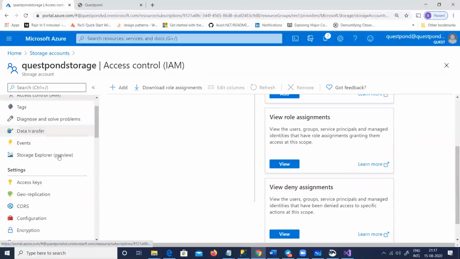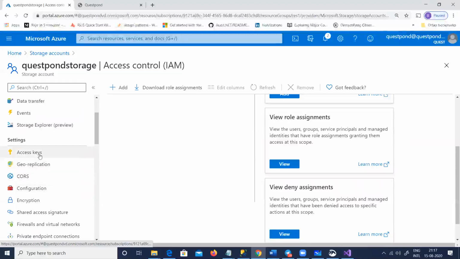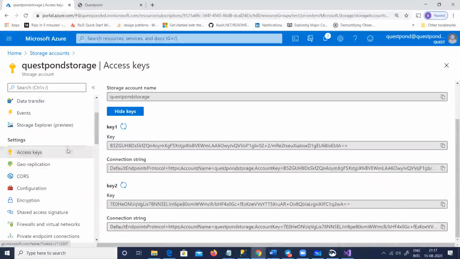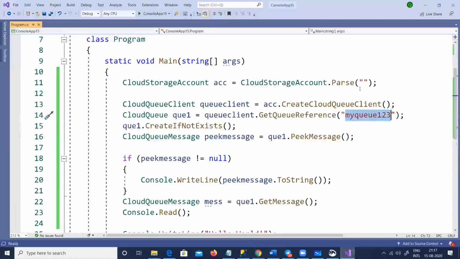Well, where is the connection string? Connection string. Okay, access keys. I'm sorry, access keys. Not access control, access keys. And you can see there is a connection string here. There is a key given, and there are two, connection string 1 and connection string 2. So I'll just take this connection string from here and I will paste it here, right?